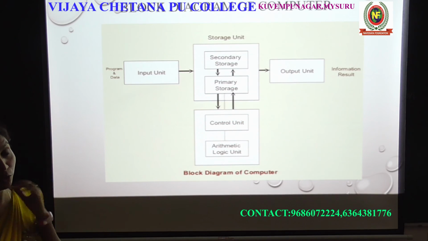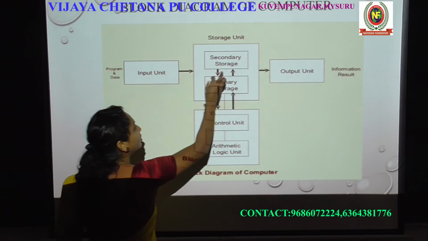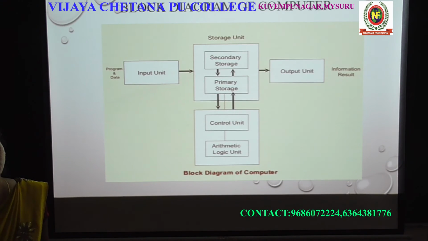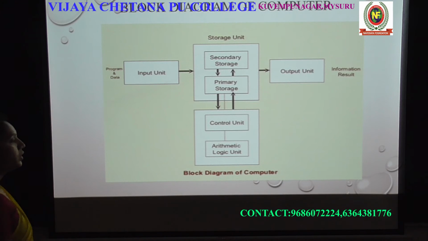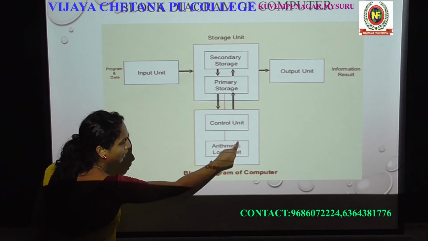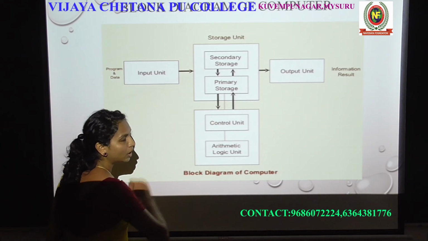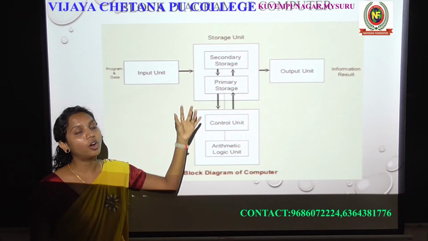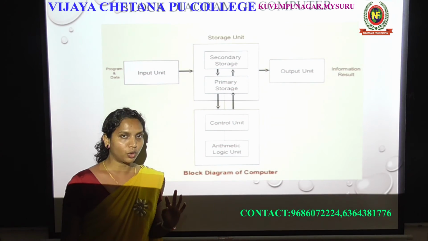That unit will do that, which means every part of the computer is controlled by where? From the control unit. Okay. The next one, even the arithmetic unit is controlled by the control unit. So what is the work of the control unit? Control unit will control the overall operation of the computer. That is about the control unit.